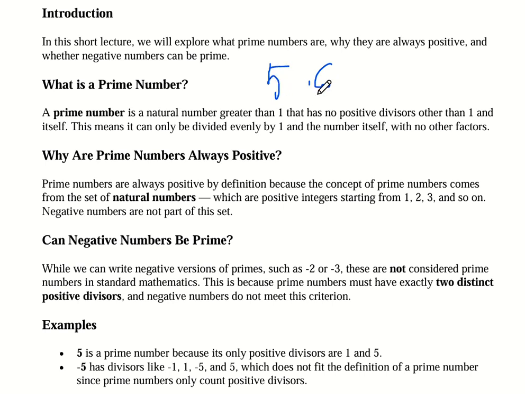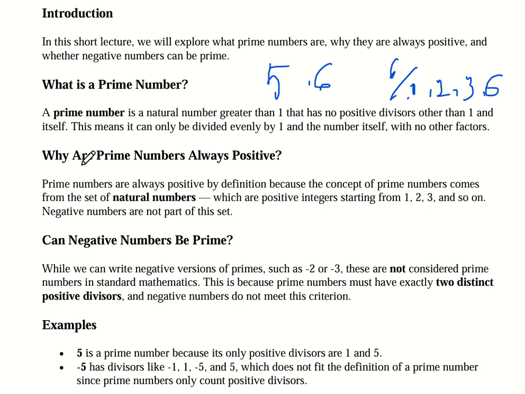So we know that 5 can't be divisible by another number except 5 and 1, but here 6 can be divisible by 1, divisible by 2, divisible by 3 and 6. That's why here 6 is not a prime number and 5 is a prime number here.